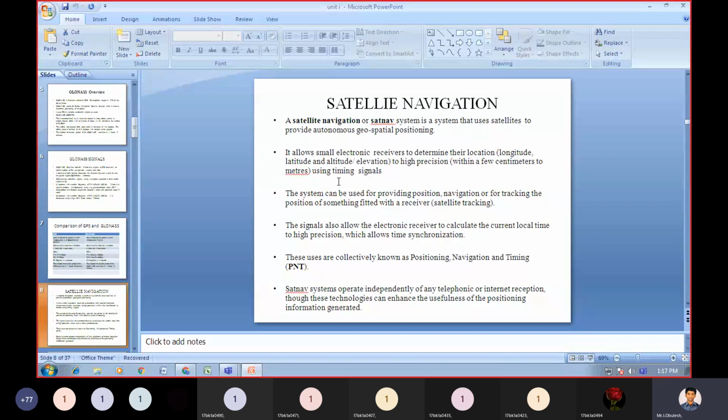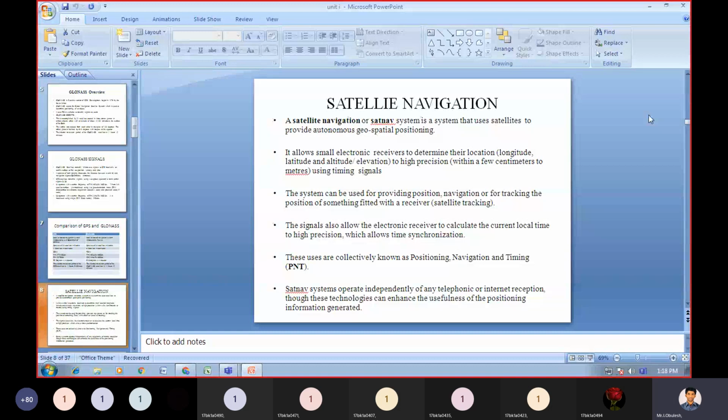With the help of high precision using timing signals, the system can be used for providing position, navigation, or for tracking the position of something fitted with a receiver, or satellite tracking.